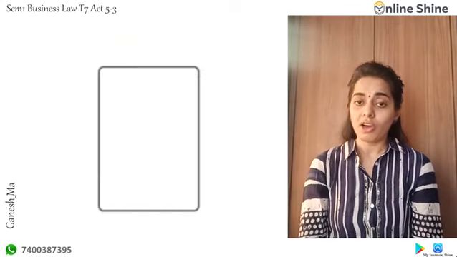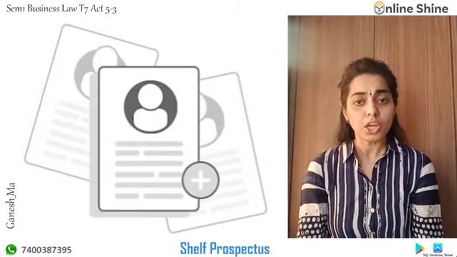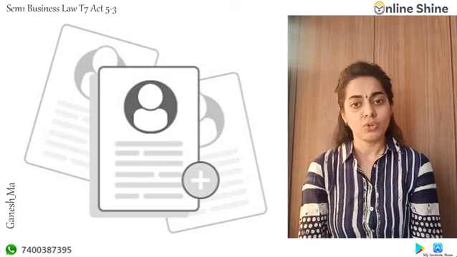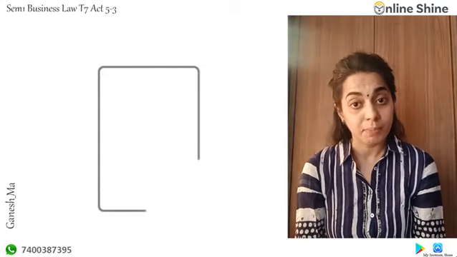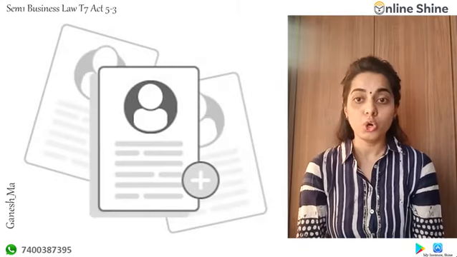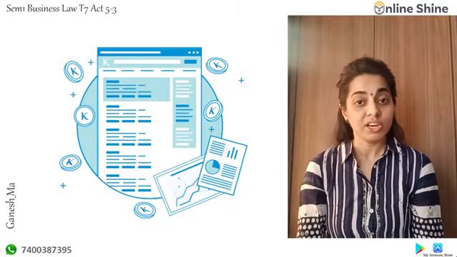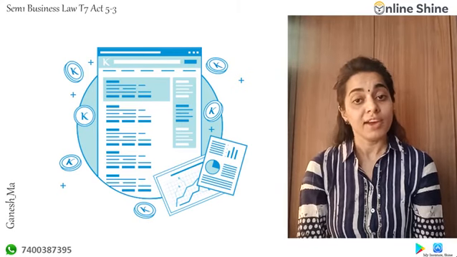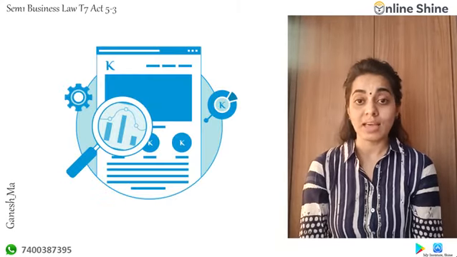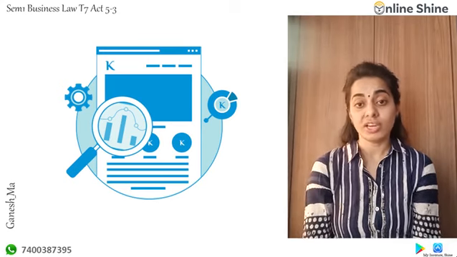And the last type of prospectus is the shelf prospectus. You can also call it an information memorandum. As the term says, it is a prospectus issued by financial institutions or banks. Generally, at times even financial institutions or banks raise money for companies and issue shares to the public.